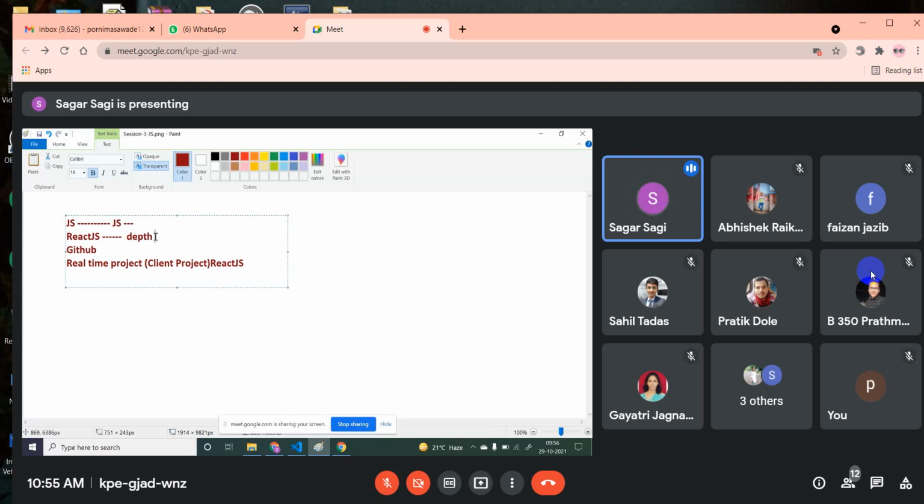All the examples I take in React will be related to your real-time use cases. Whatever I have worked on up to now, I have used all those concepts. I will take one situation and explain the concept so that you understand that in real time this concept is used like this. Once you get one example or approach from real-time work, then whenever you go to your job, you will not have difficulty. When such a situation comes, you will understand by yourself that in this situation we should use this concept.